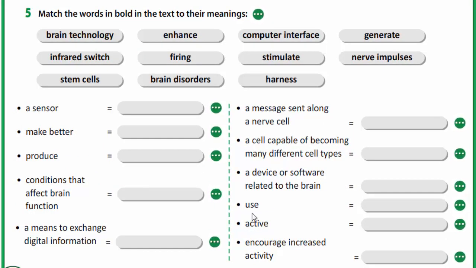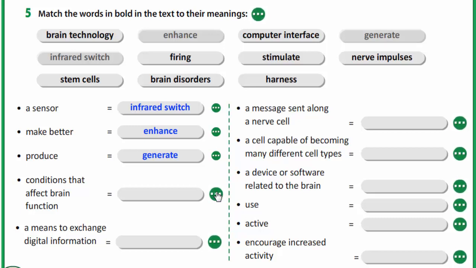A sensor, infrared switch, make better, enhance, produce, generate. Conditions that affect brain functions, brain disorders. A means to exchange digital information, computer interface.